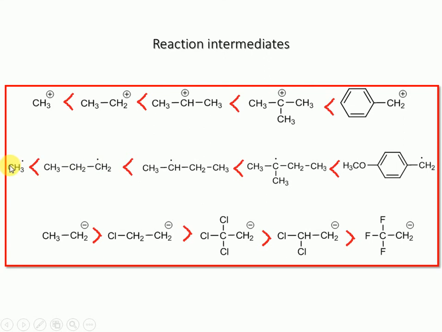So free radical stability can easily be explained by hyperconjugation or the resonance effect. Whereas in the case of the carbanion, the methyl carbanion will be more stable than primary, then secondary, then tertiary.